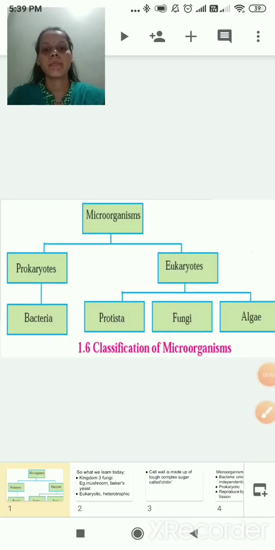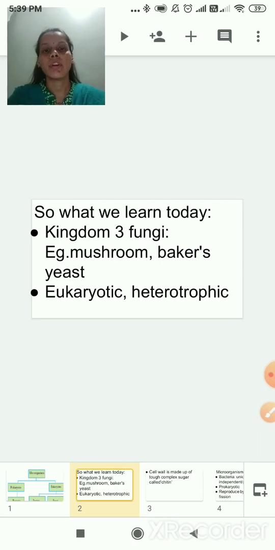So what did we learn today? Kingdom 3, fungi, we have started. Examples of Kingdom 3 fungi are mushroom and Baker's yeast.